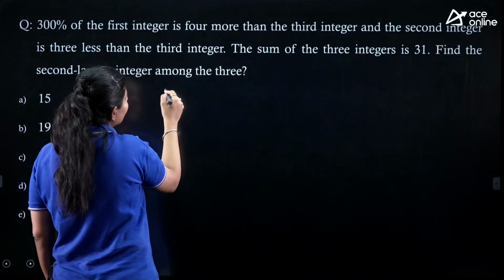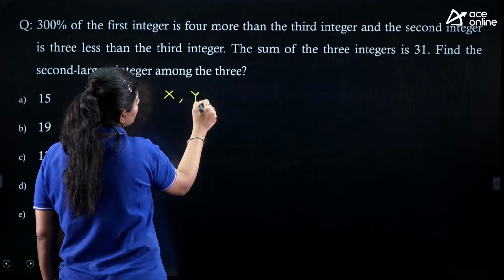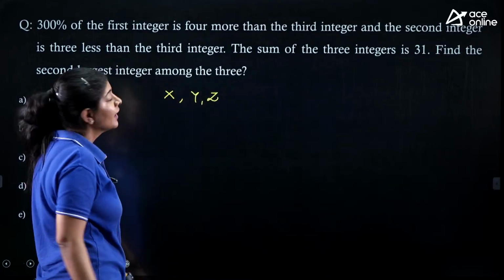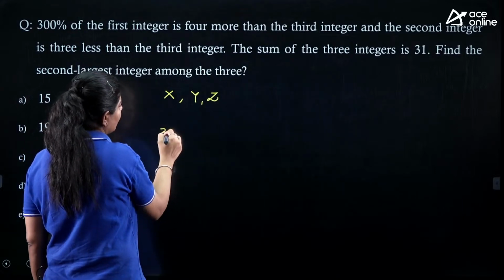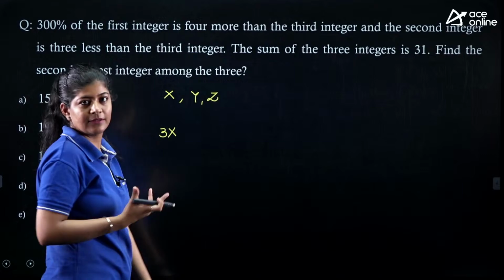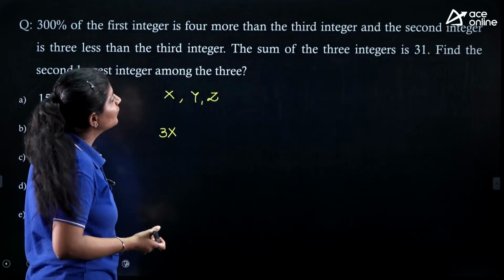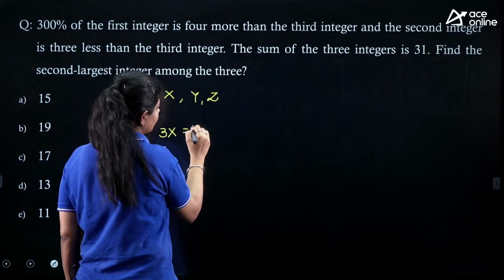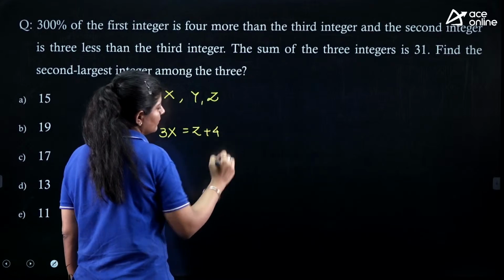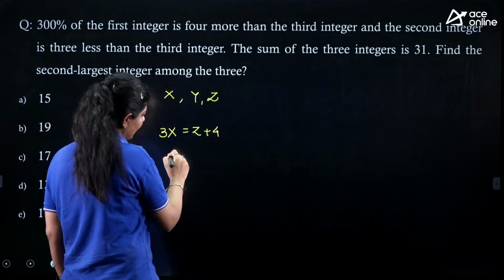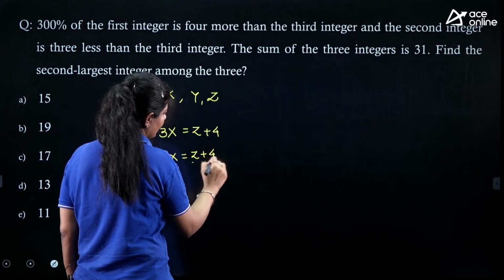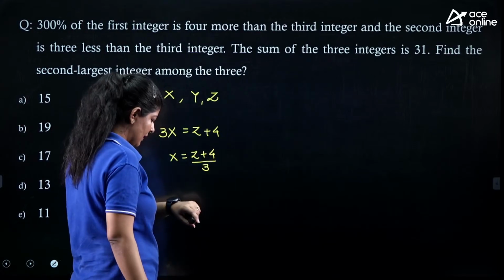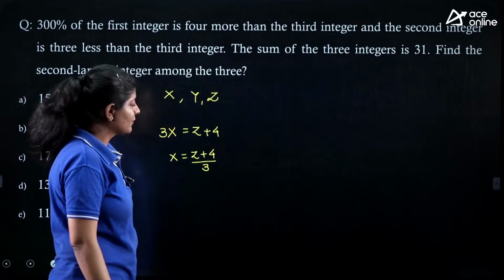As we are having 3 variables, I can assume that they are x, y and z. 300% of the first integer, that means 3x, is 4 more than the third integer, z plus 4. So I can write it as x equals z plus 4 by 3.